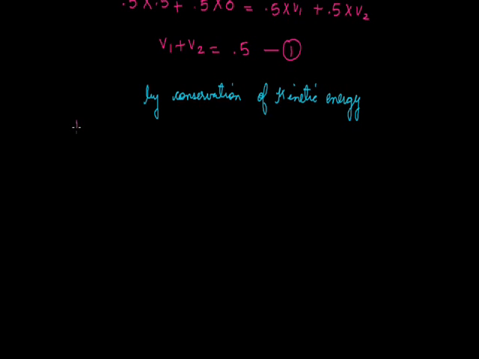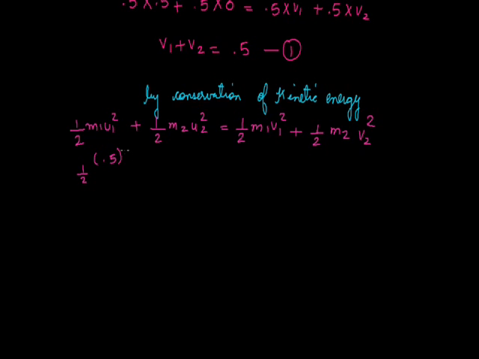Before collision, for ball A it is half m1 u1 square, plus the kinetic energy of ball B, half m2 u2 square, equals the final kinetic energy, half m1 v1 square plus half m2 v2 square. Now substituting the values, m1 is 0.5 and u1 is again 0.5.